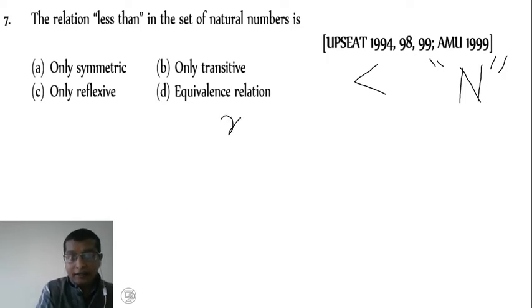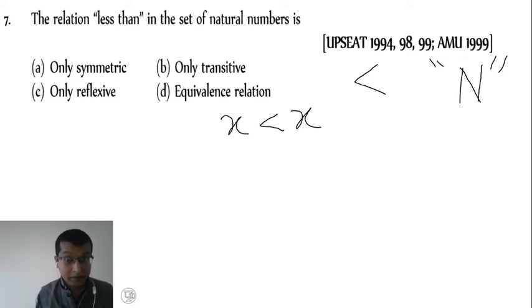So I take x less than x, because reflexive means the same element must be present. So is x less than x possible? No. 1 is equal to 1, 2 is equal to 2, like that, x is equal to x. x is not less than x. Therefore, not reflexive.